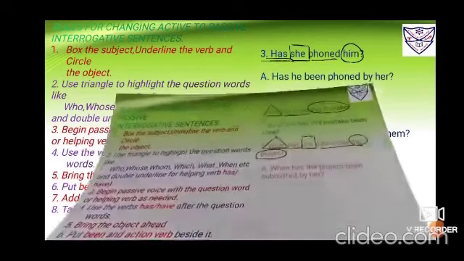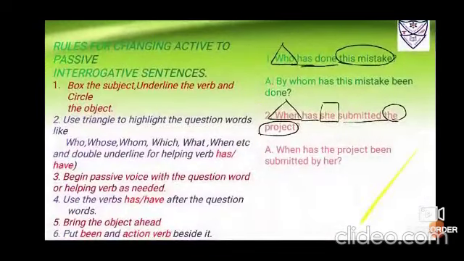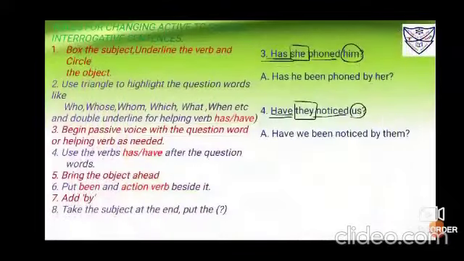Then you bring him ahead, and when it is brought ahead, it changes to he. So has, he, BW and been, the additional word. Third form of the verb, V3, phoned. Add BY, and she, when it goes back, becomes her. So it sounds, has he been phoned by her?